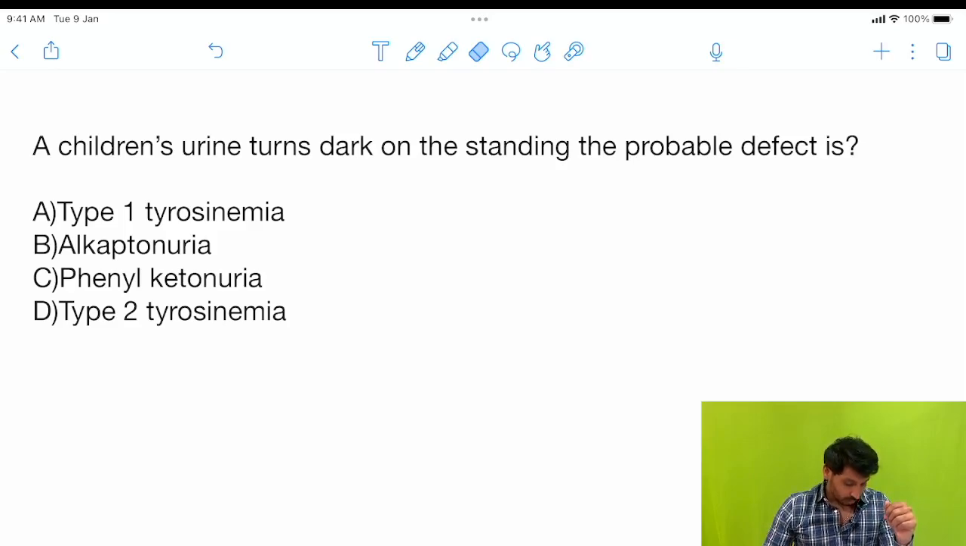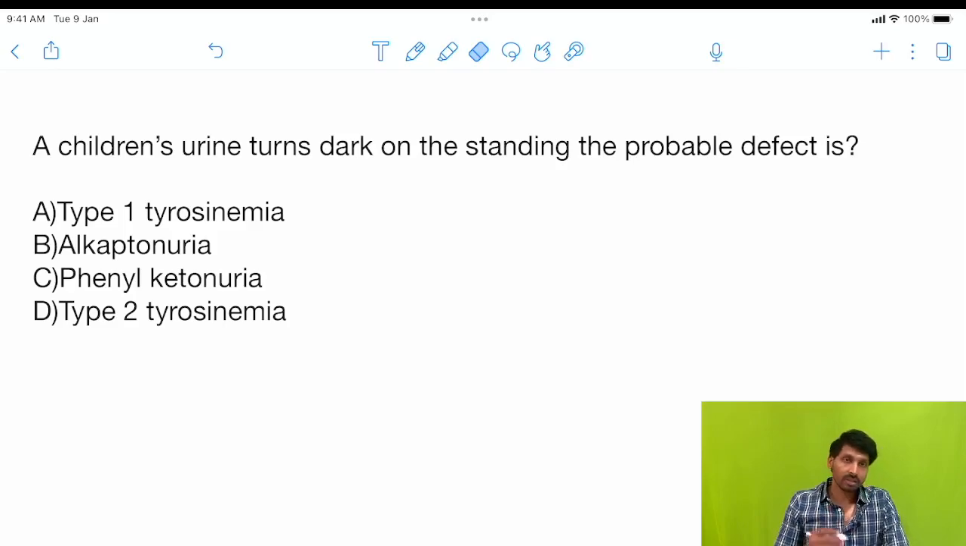So the first question to be discussed in the recall session: a child's urine turned dark on standing, the probable defect is. So here remember, in our revision classes and in the TND sessions also, we have already stressed more on the image based as well as inborn errors. This question is related to inborn errors of protein metabolism, right? What are all the inborn errors of protein metabolism? If you see, phenylketonuria, alkaptonuria, maple syrup urine disease, right? They have their own characteristic peculiar odor or color.